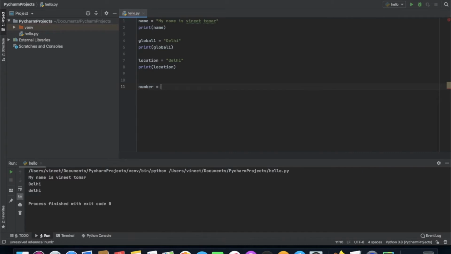Now we are going to check through a condition whether it is right or not. So I'm gonna simply write if number is not equal to, this is the sign for not equal to. We're gonna discuss these signs also in future videos. So I'm gonna simply write None is not equal to None, then print